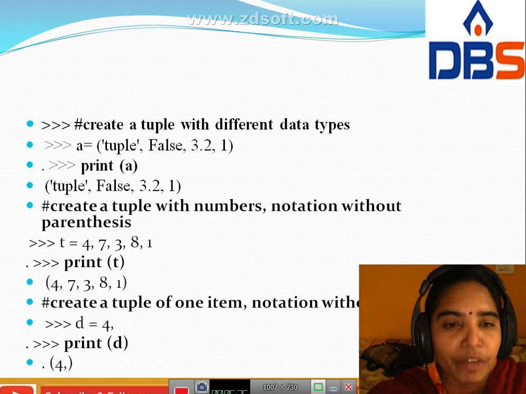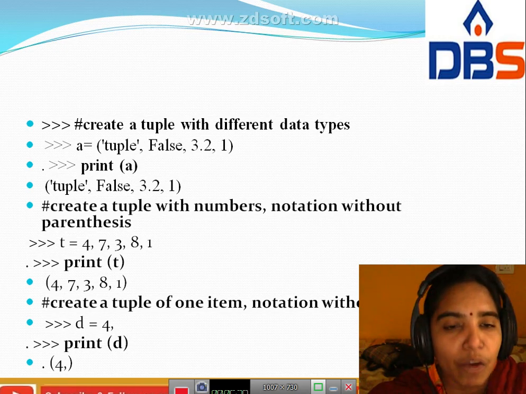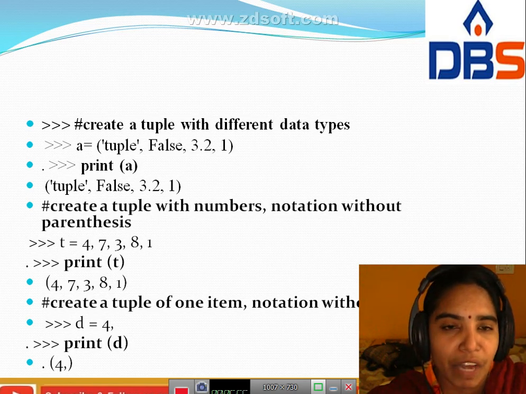Next we create a tuple of one item, notation without parenthesis: d equal to 4 comma. The comma means we can insert another value for next also. That's why we give 4 comma. Print d. The comma represents it as a tuple, and the output is 4 comma.